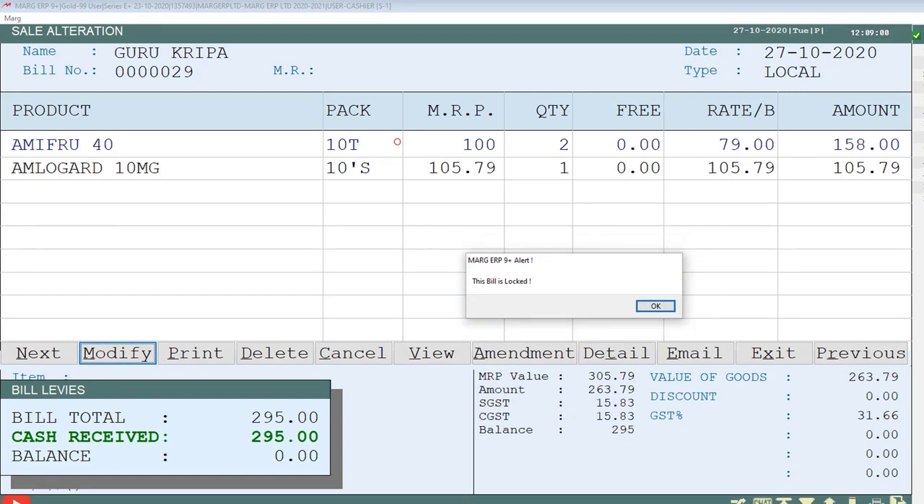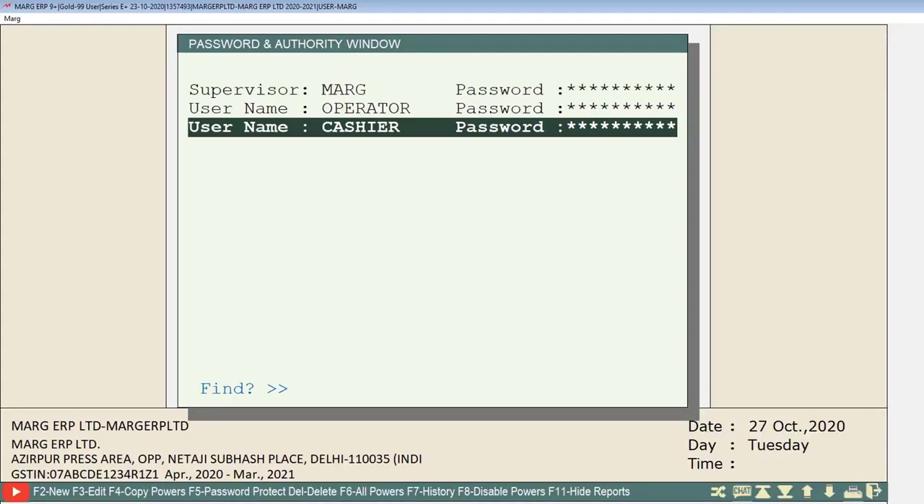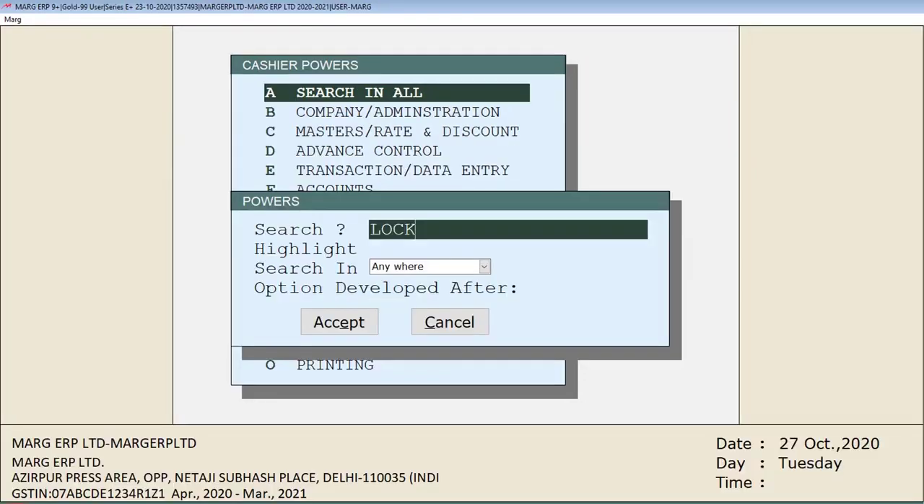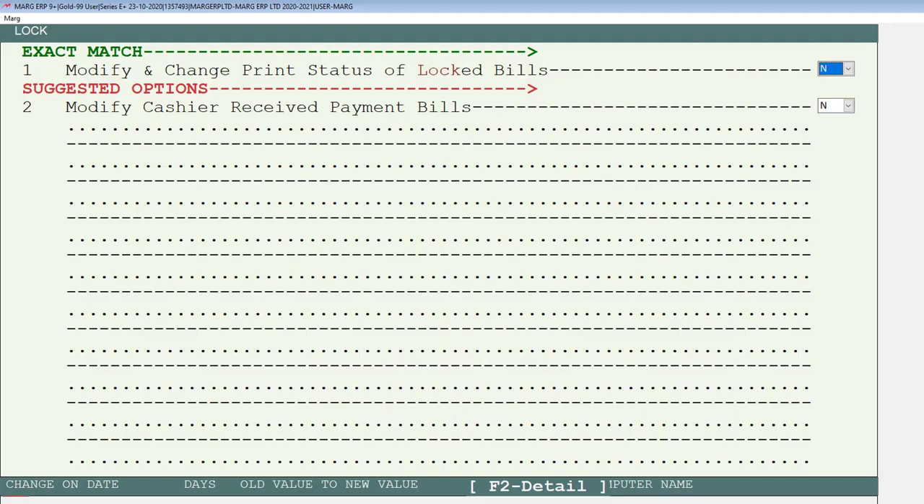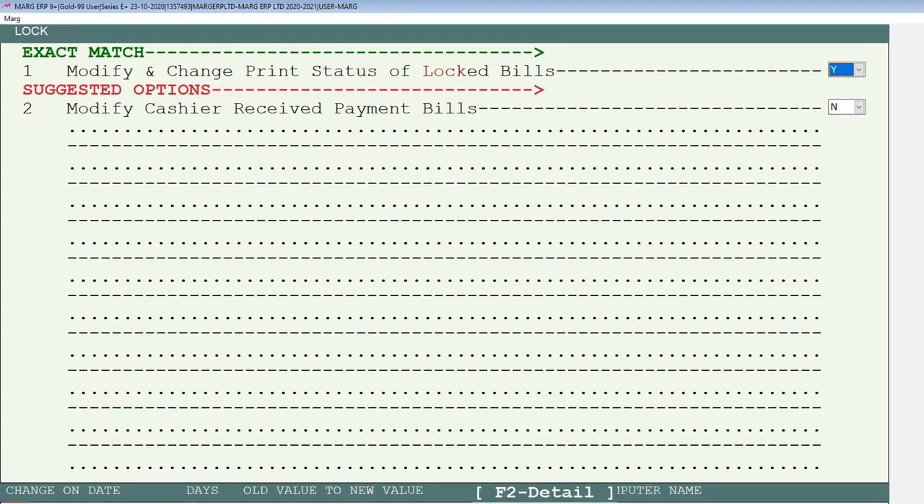Now if we want to give the authority to any particular cashier to modify those bills whose billing is done, then in order to give the power to that particular cashier, we will come to operators power and switch on that cashier, meaning press enter on that cashier to whom we want to give the power. Then click on this search in all field and search lock in the search field and click on accept. And enable this modify and change print status of logged bills field, meaning set this field to Y from the drop down.